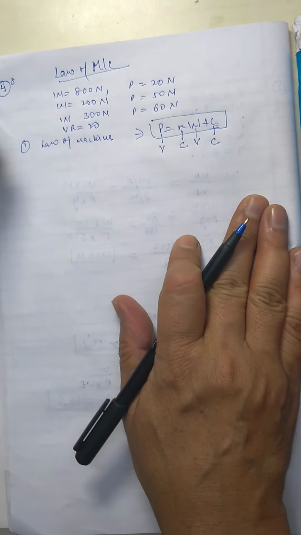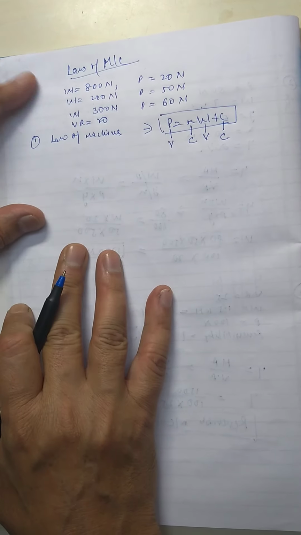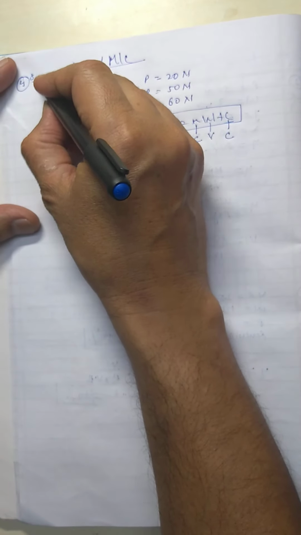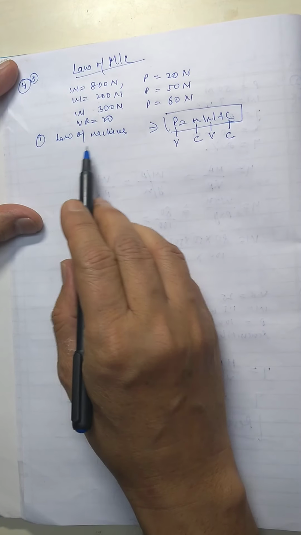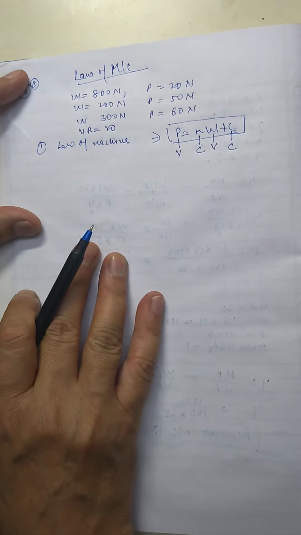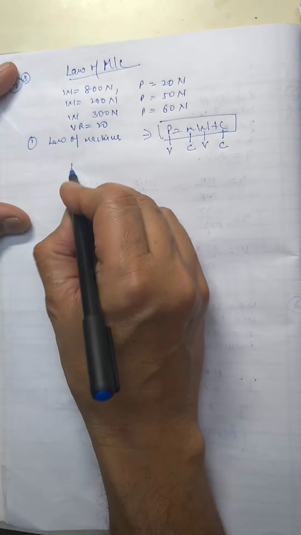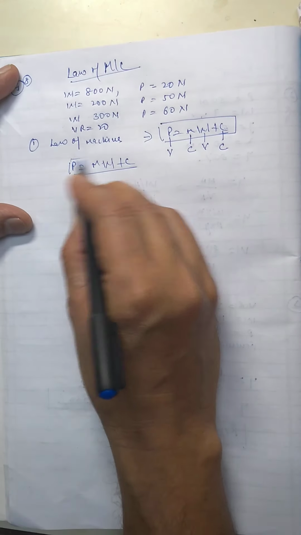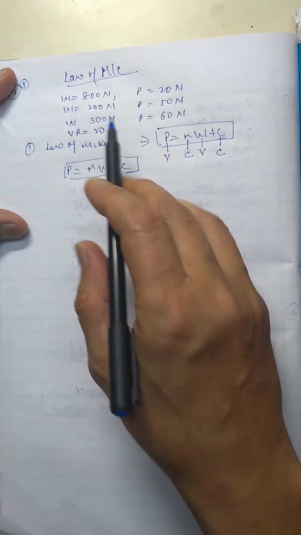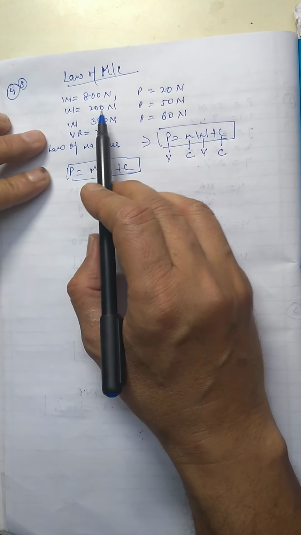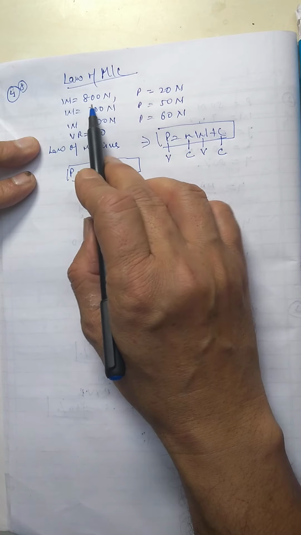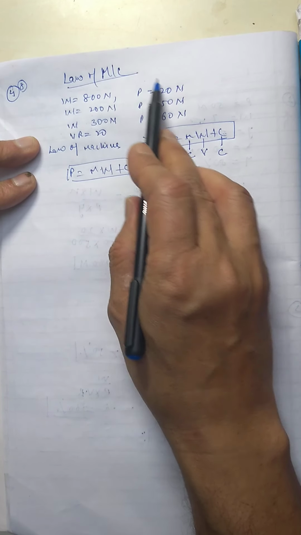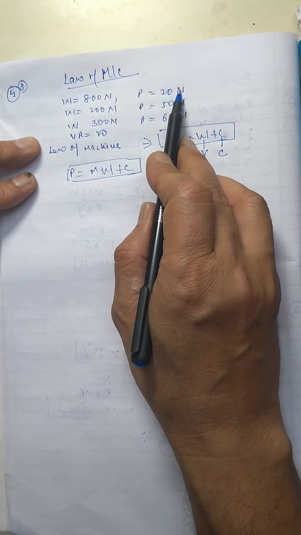Now first thing, this is the 8th numerical in your book. First we have to find the law of machine. As you know, P = mW + c. You have to find this. Now about the numerical, it is given that there is a machine in which, suppose if we want to raise 800 Newton, then the effort required is 20 Newton. In the same machine,